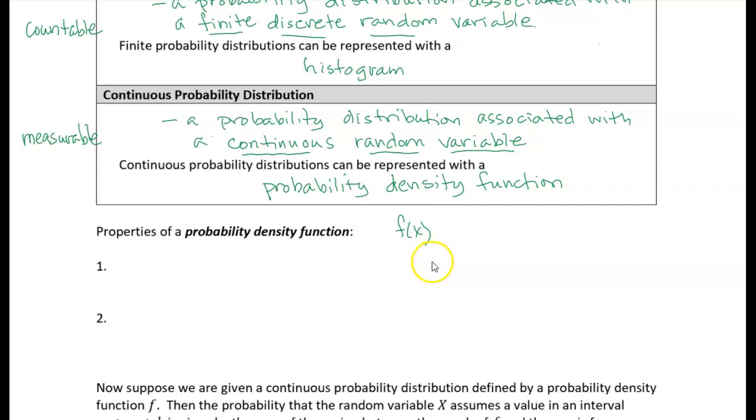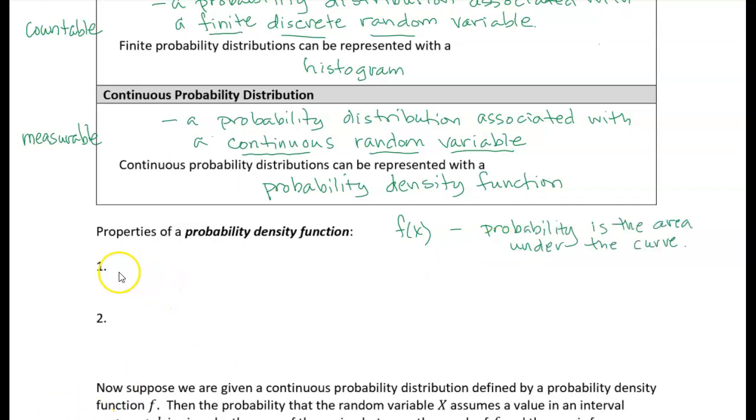That's important because we're going to use the probability density function to find probabilities, but the probability is the area under the curve. So if we want to find probability from the probability density function, we need to find the area under the curve.